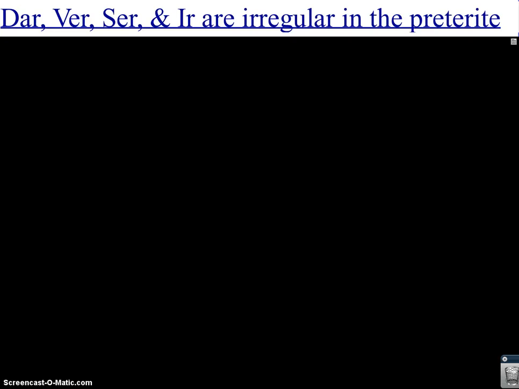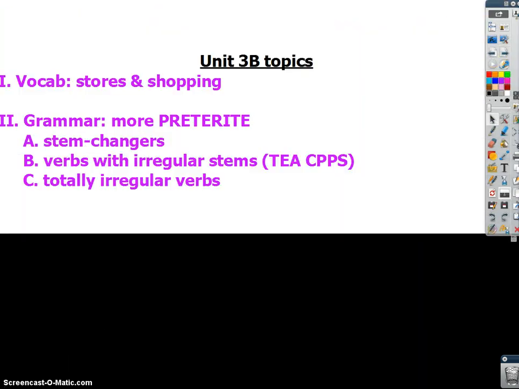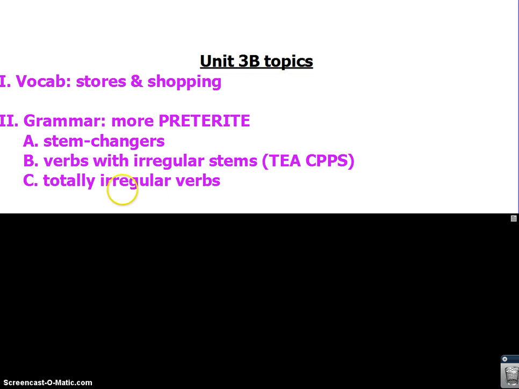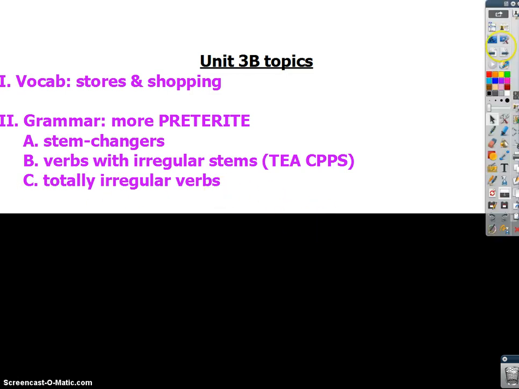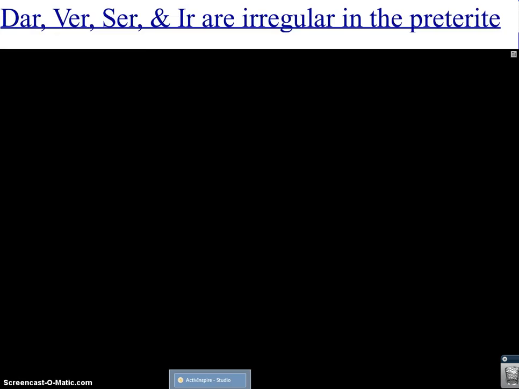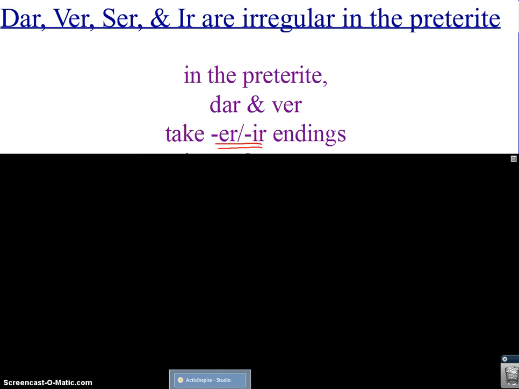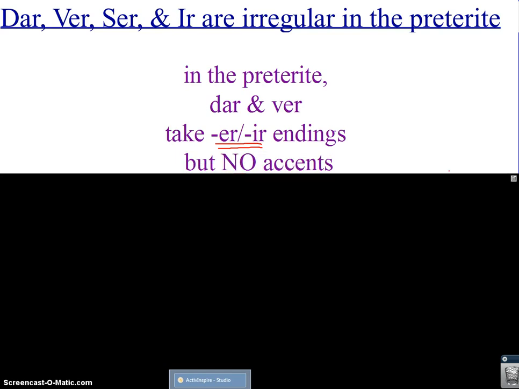Alright, class A, we're going to talk about 4 verbs that are totally irregular in the preterite. As you can see, they are dar, ver, ser, and ir. So if I go back to our topic list real fast, we are talking about this topic right here, totally irregular verbs. Alright, well, let's talk about dar and ver first. In the preterite, dar and ver take er endings, but no accents.